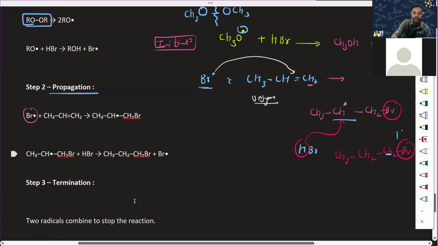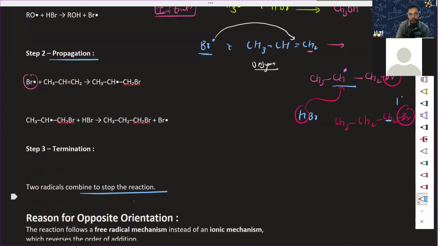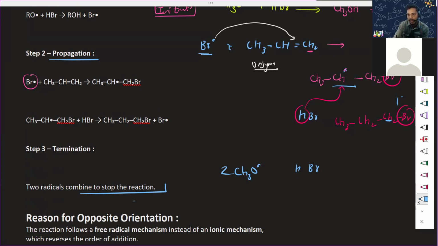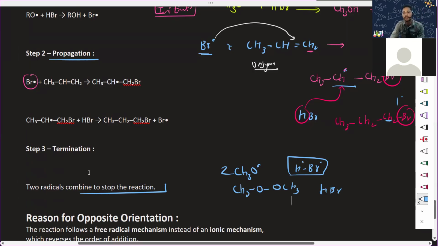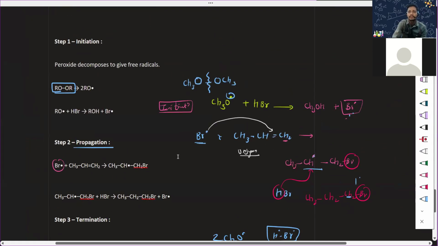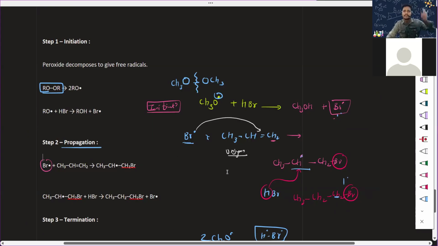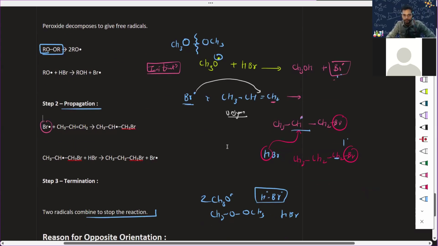Okay, and what is the termination? Termination: two radicals combine to stop the reaction. So CH3O radical and this HBr form a bond to form again the same. This will form HBr. This will form CH3O-OCH3. Again, the same thing has happened. This one is very much clear. You should not be aware of this mechanism in a very detailed manner, but have you understood this thing? This is more similar to your chlorination. Yes or no? Once chlorination happens, it keeps on happening.